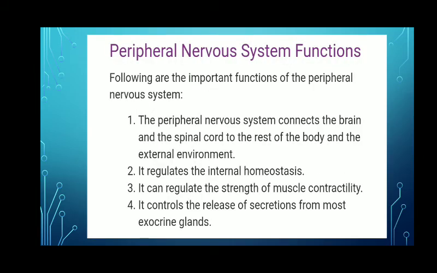Thus, the functions of the peripheral nervous system: it connects the brain and spinal cord to the rest of the body and external environment. It regulates the internal homeostasis, or helps regulate the balance in our body. It can regulate the strength of muscle contractility. It controls the release of secretions from most exocrine glands.